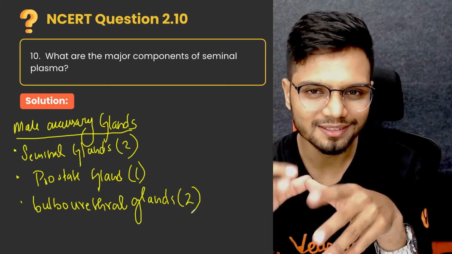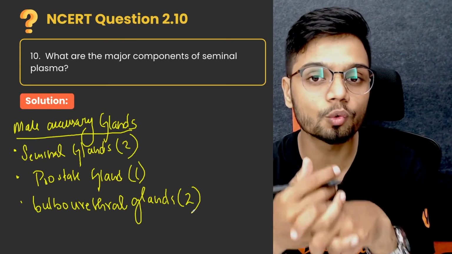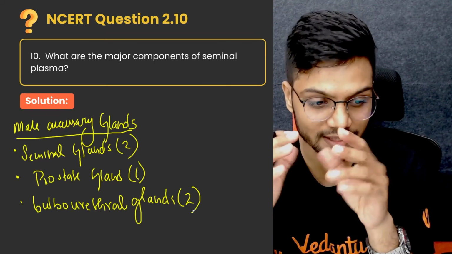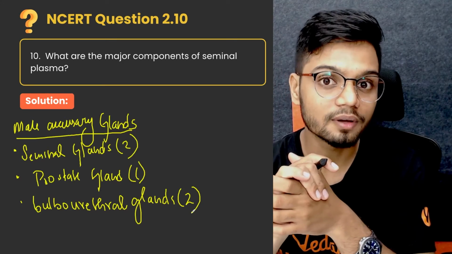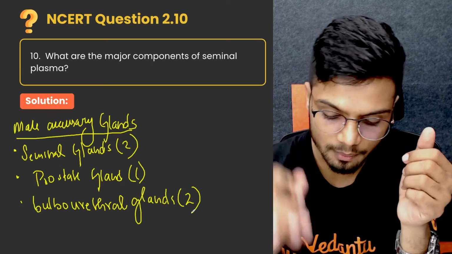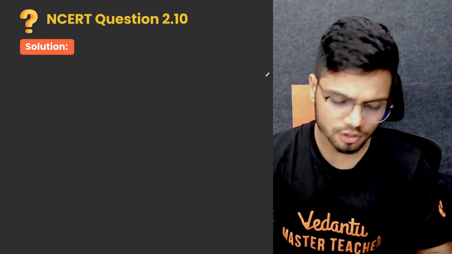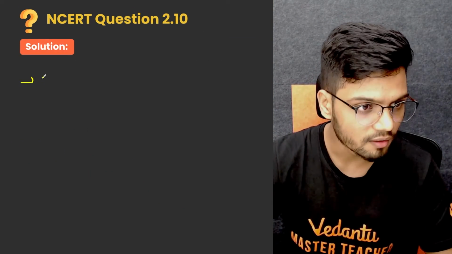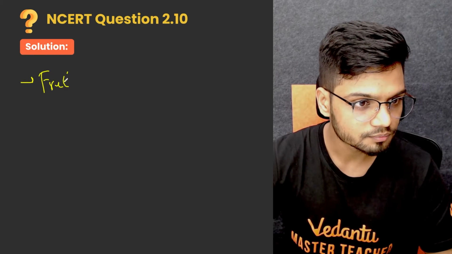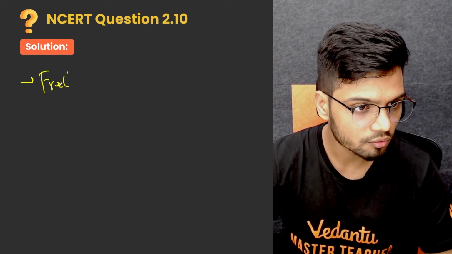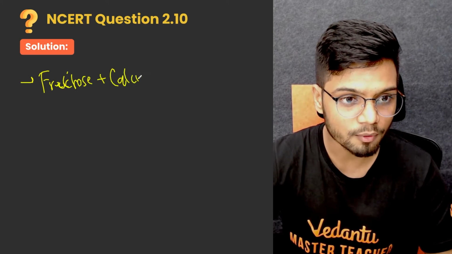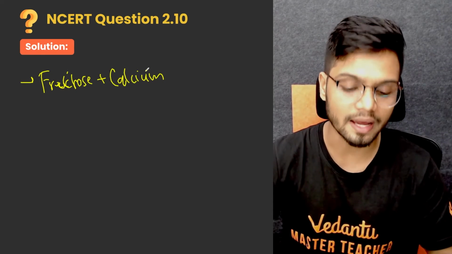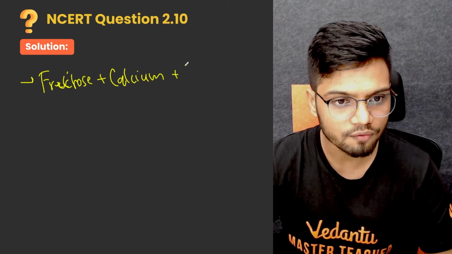So the secretions from all these different accessory glands constitute your seminal plasma. Seminal plasma is mostly rich in fructose, and also it is rich in calcium, which provides the motility. Fructose provides the energy, and also a lot of enzymes.